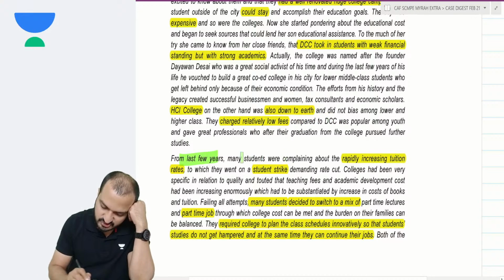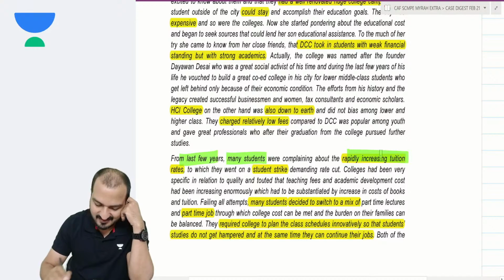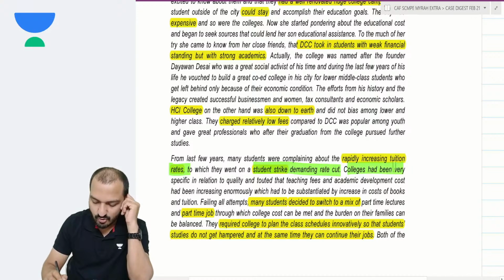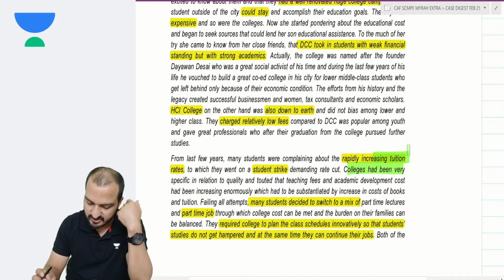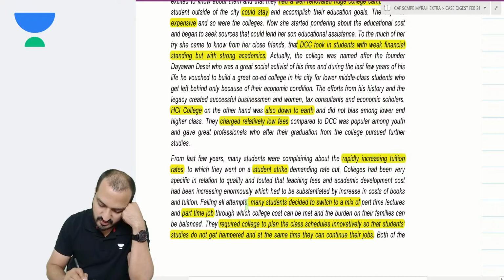Okay, for the last few years, the students were complaining about rapidly increasing tuition rates. Students even went on a strike demanding a rate cut, but the colleges could not decrease the tuition rates because they had to maintain their cost structure. So the students decided to switch to a mix of part-time lectures and part-time jobs.